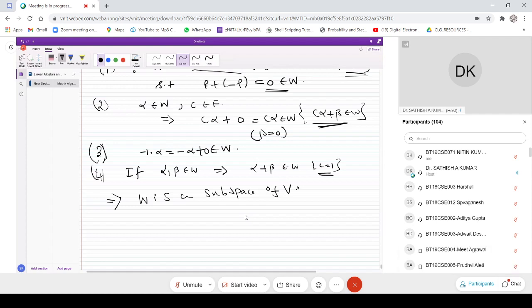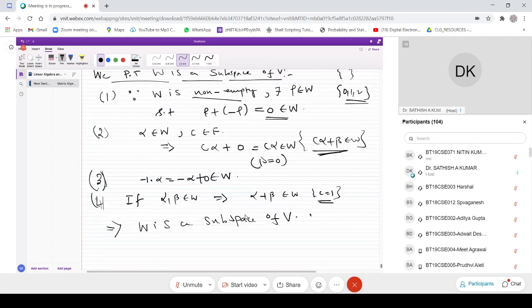Okay. So the other way is true. Why am I saying that the other way is straightforward? Because of the last property, you see. If I assume that W is a subspace, the last property is nothing but alpha plus beta is in W. But since C is any scalar, if I multiply with C, it is also in that W only, because you are multiplying with some scalar. Instead of alpha, one can choose 2 alpha, 3 alpha, or 4 alpha. Anything can be chosen because those are scalars. Once again it will be in that set only. So therefore the other way is straightforward.